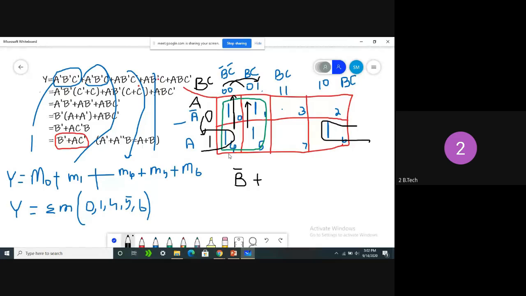Now you can combine 4 and 6. In 4 and 6, obviously it is horizontal, so A is 1, so obviously we can write A. Again we can check in this box. A and B are 0 0, here 1 0, so 0 0 1 0, which one is common? C bar is common. This is the beauty of K-map. Within a single step we will get the final value. I think both equations are equal or not? Equal.